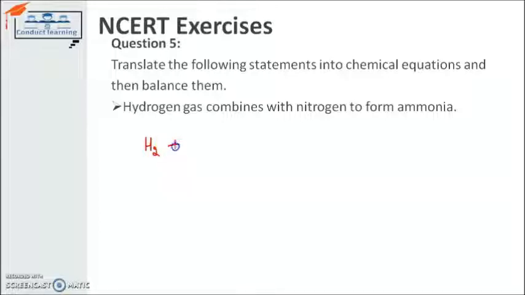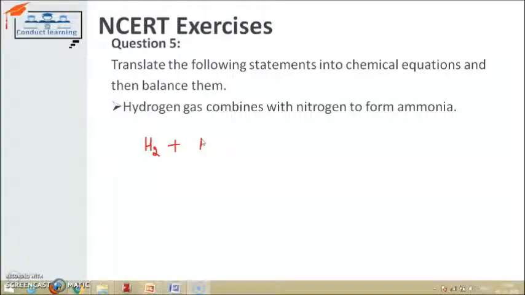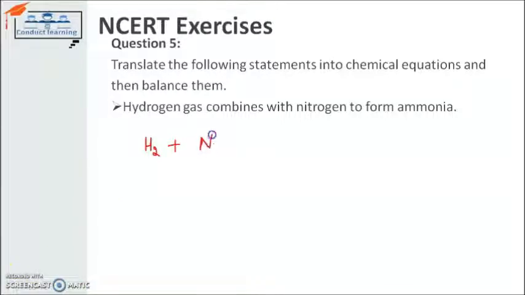And when it is combined with nitrogen, the nitrogen is N2. So it will give us ammonia, and the formula for ammonia is NH3. It is a combination of nitrogen and hydrogen.